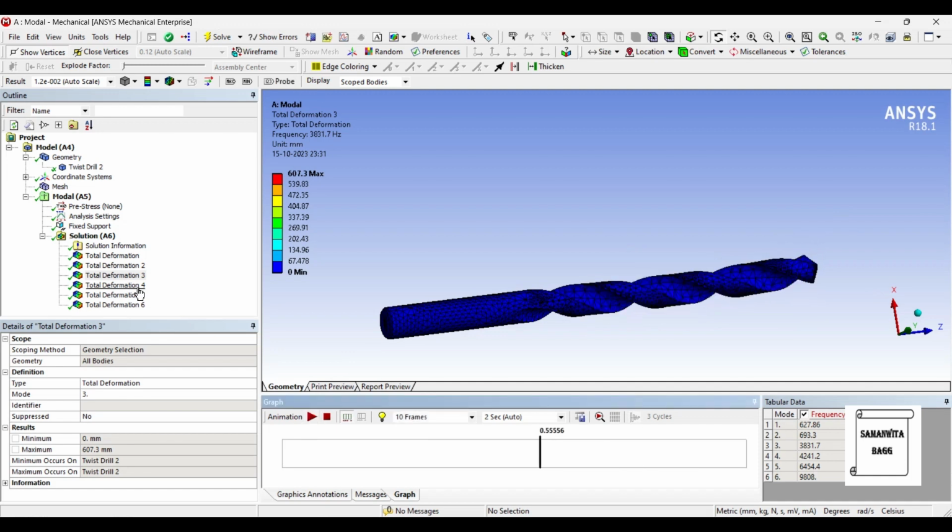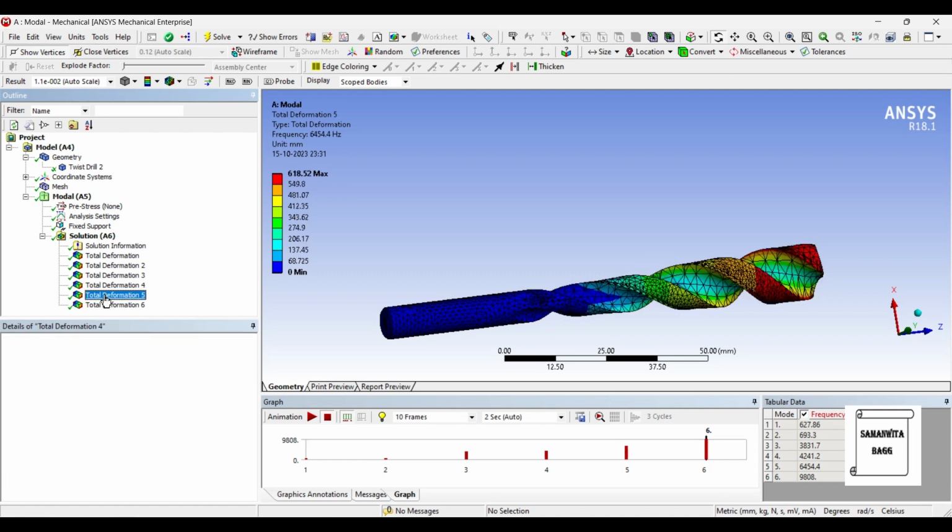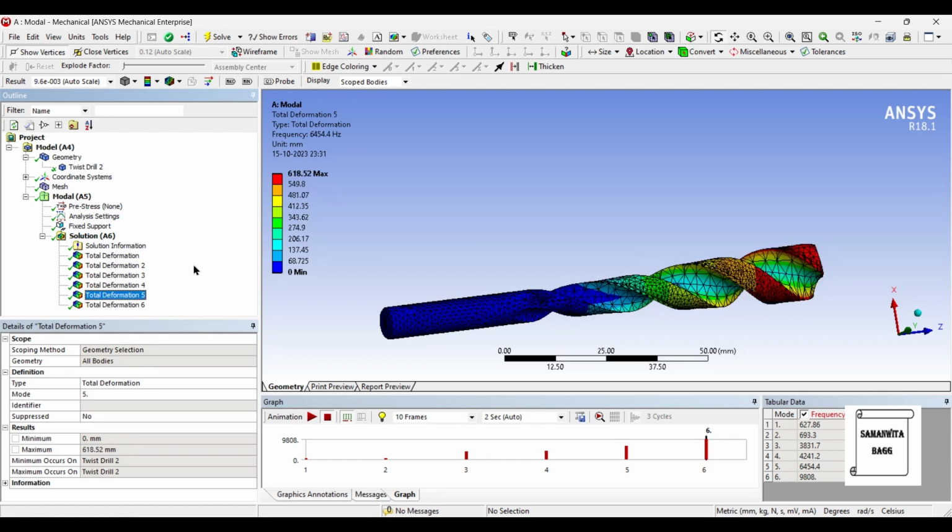Next we'll see the fourth deformation. The value is 623.76 mm, and the value of frequency is 4241.2 hertz. For the fifth deformation, the maximum deformation value is 618.5 mm, and the highest frequency here is 6454.4 hertz.